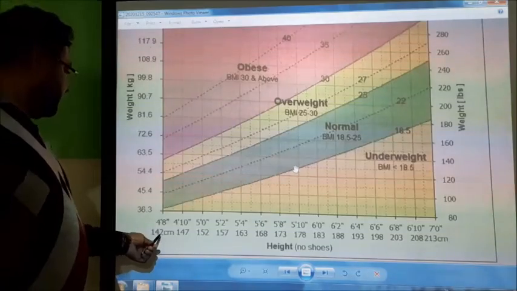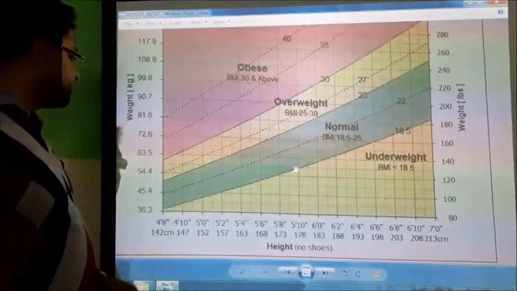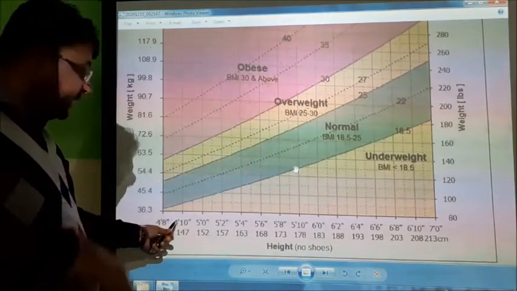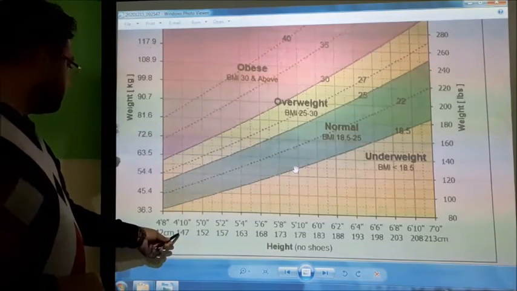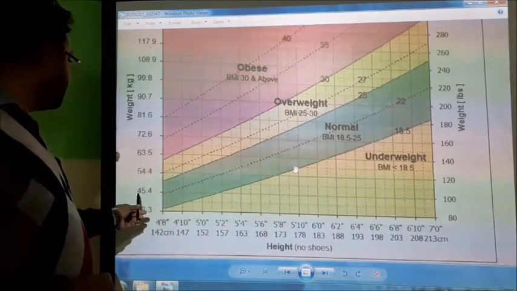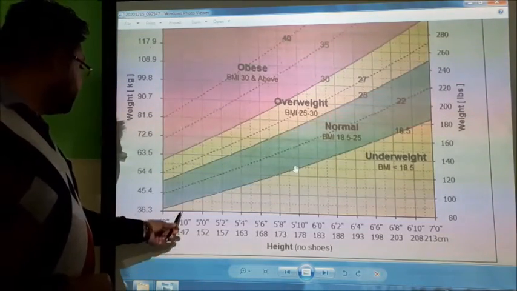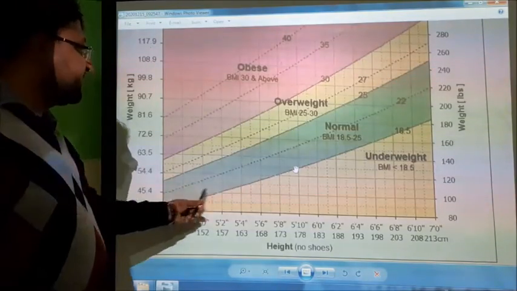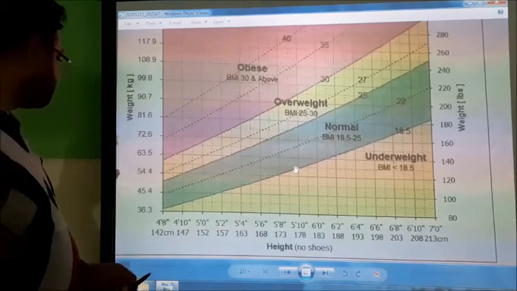Here height is given in centimeters without shoes, and also in feet and inches. If a person is 147 centimeters and his weight is 45.4, then he is underweight and his BMI is 18.5.